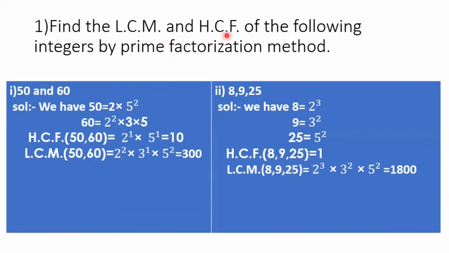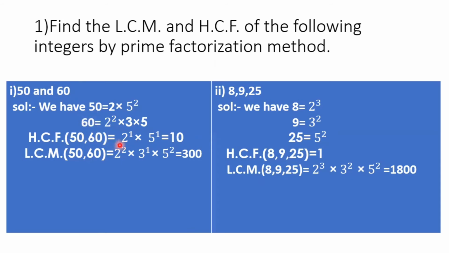Find the LCM and HCF of the following integers by the prime factorization method. This prime factorization method is another name for the fundamental theorem of arithmetic. So let us solve these problems. After writing 50 and 60 as the product of primes, how to write the HCF of these two numbers?